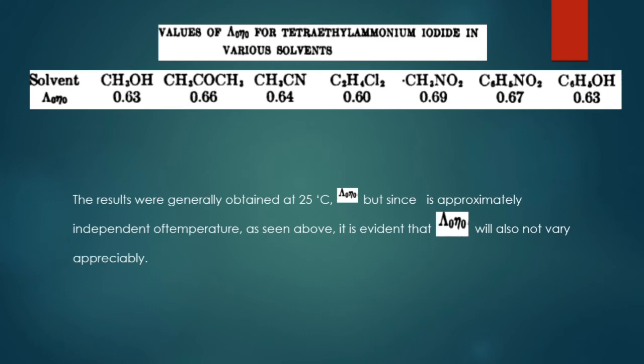He recorded the values at 25 degrees Celsius. You may note that the value does not vary very much. The main reason is that the tetraethyl ammonium cation is larger in size, so when it is solvated, its size will not vary appreciably.